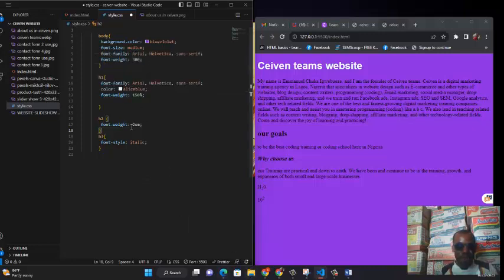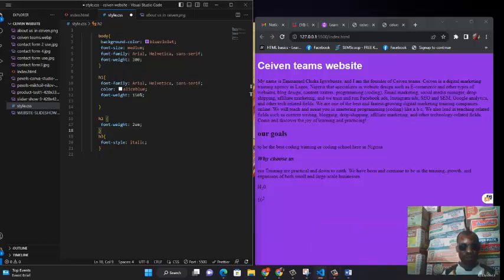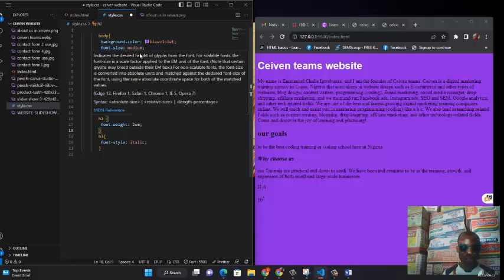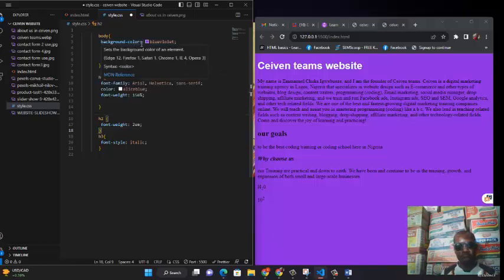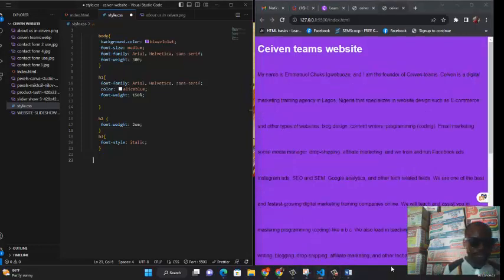For here, I can show you that you can use EM, you can use percentage. Then the last one is keyword. How do you use keyword when talking about font? Let me also show you that in a jiffy. If you check very well, let me just scroll down to the body. Look at the body. What size is font size? We say medium. Medium there is a keyword. It can also be bold, bolder. Those are keywords. If you know the keywords, you can use the keywords, okay? Though personally, I prefer using the numbers, percentages, and EM, okay? And I told you pixel and EM is used for measurement. So having said this, let's continue progression in what we're doing.